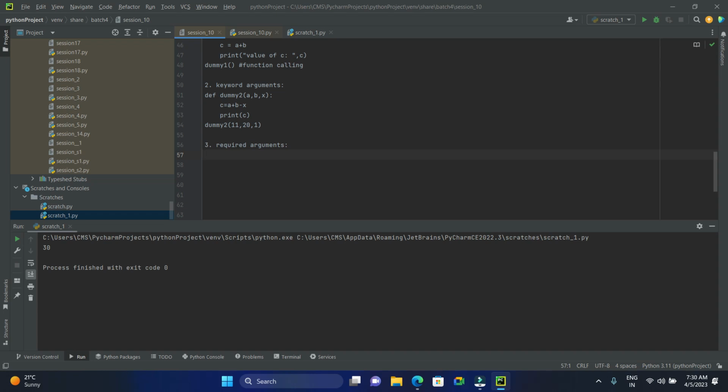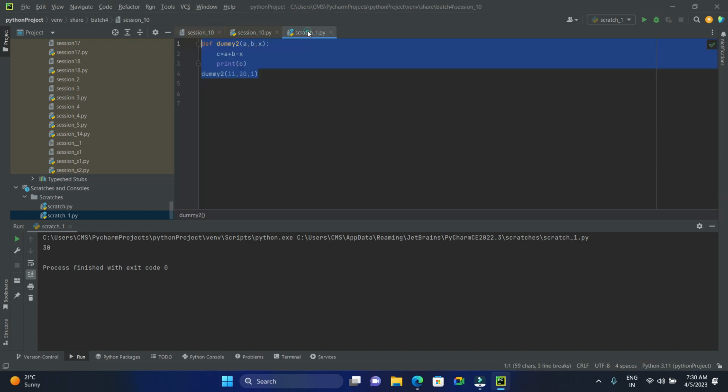At the time of defining the function, the positional arguments, and when you are calling the function, the number of arguments count should be equal. That's called required arguments.